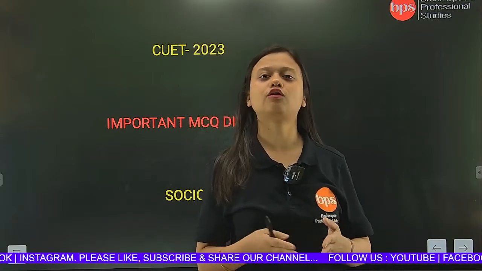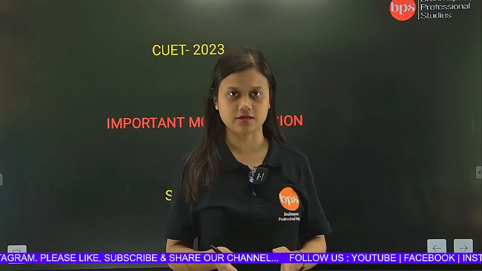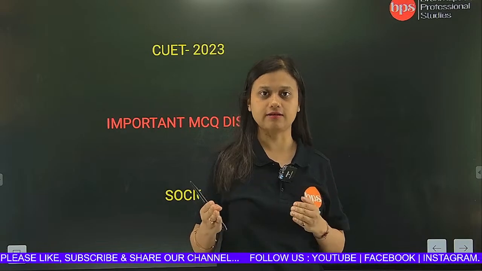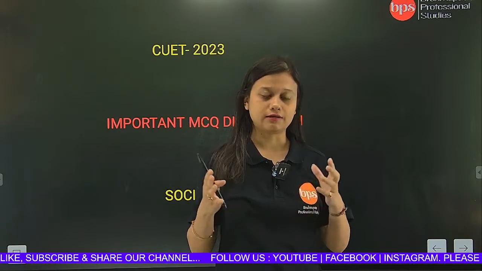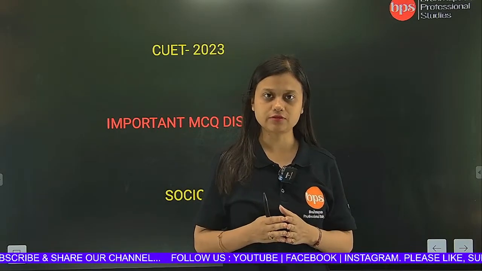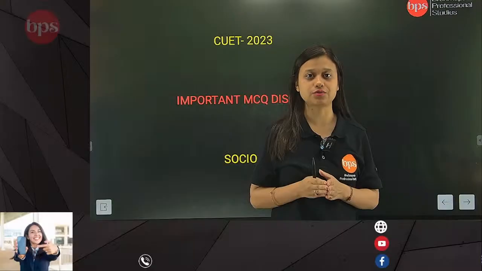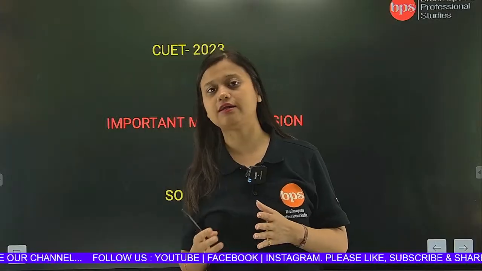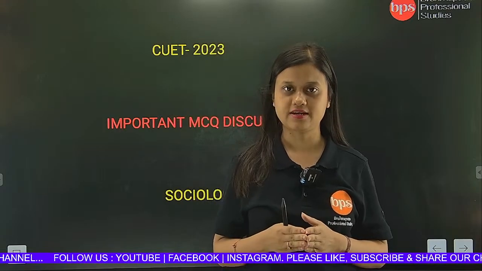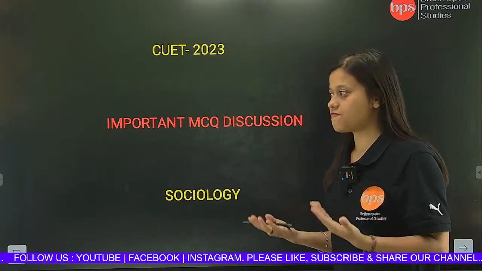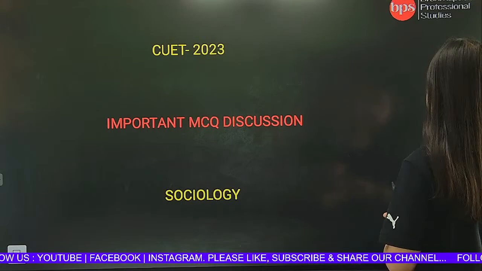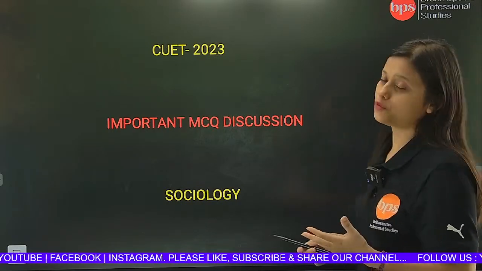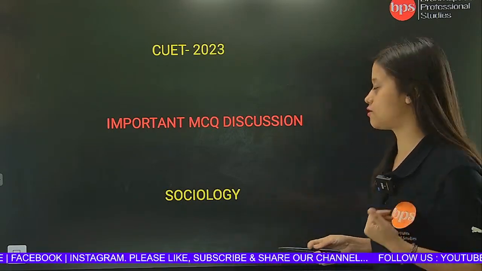So a lot of students, while reading the NCERT books, cannot find the relationship between different chapters and different topics, because they find it very difficult to understand. That is why I have come up with some important MCQs, because it is through MCQs only that you will be able to understand concepts.